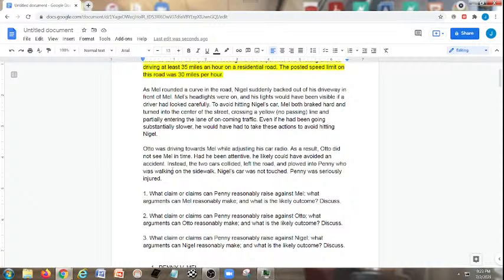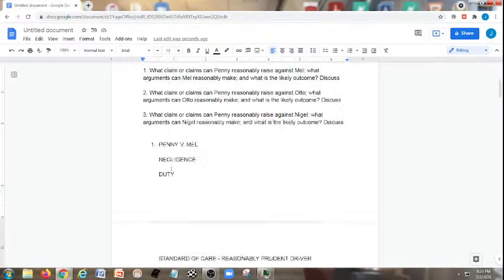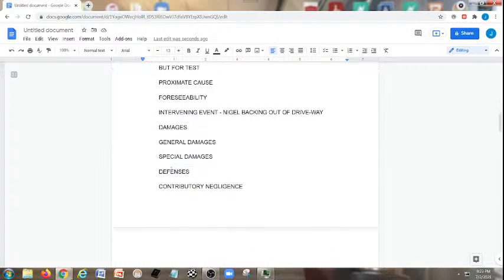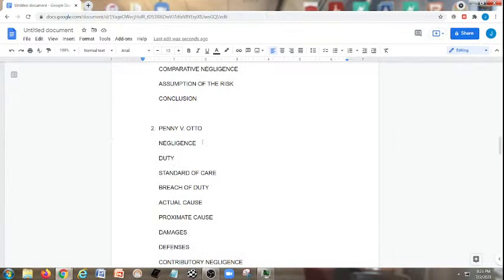So there was a duty owed to Penny, a duty of reasonable care. And what type of standard of care are we going to ask here? Absolutely, the reasonably prudent driver standard of care. Also now, how was there a breach of a duty underneath Otto? So I'm just going to come down here and grab this. So we've got reasonable, prudent driver. Okay.